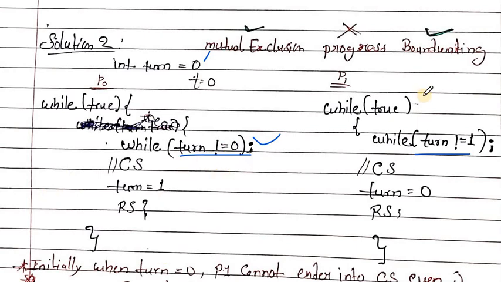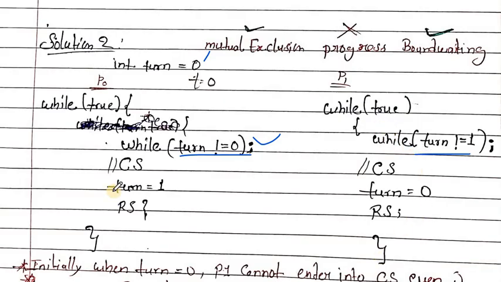Now P1 gets a chance. Here the while condition is turn not equal to 1. The condition is true because turn is 0, so turn not equal to 1 holds, and the P1 process is stuck in the while loop.